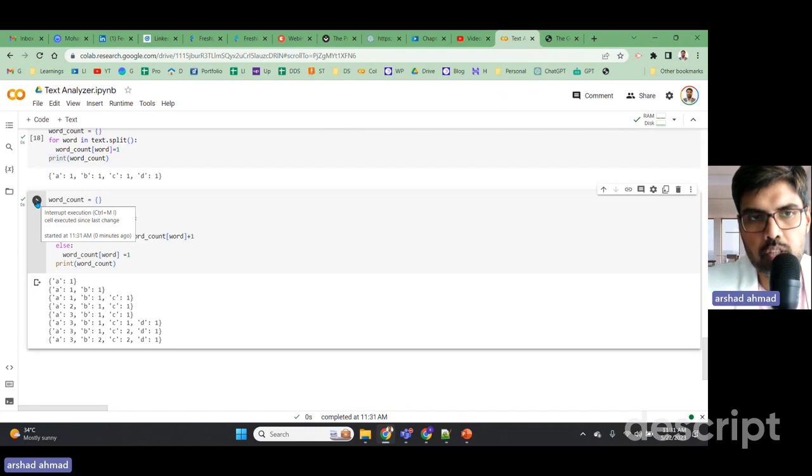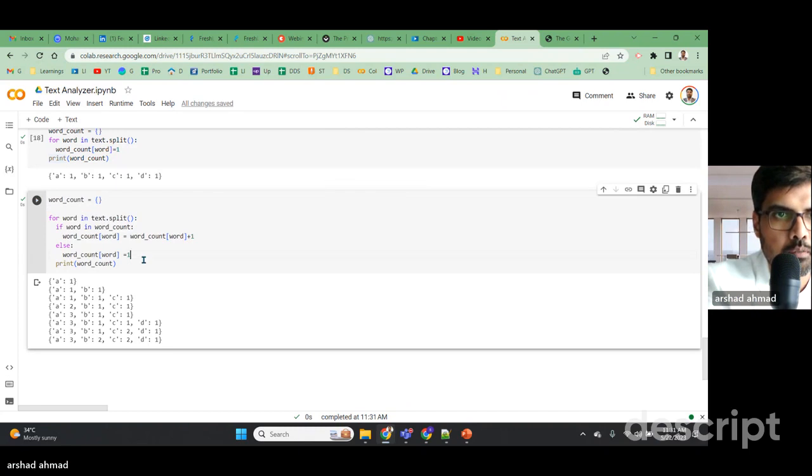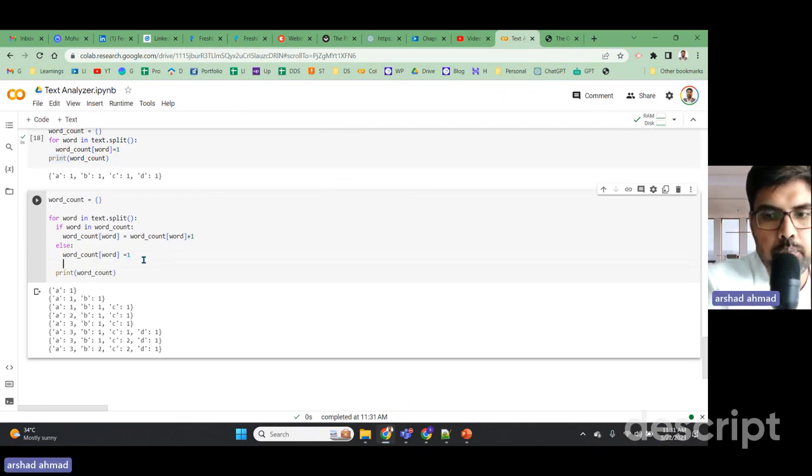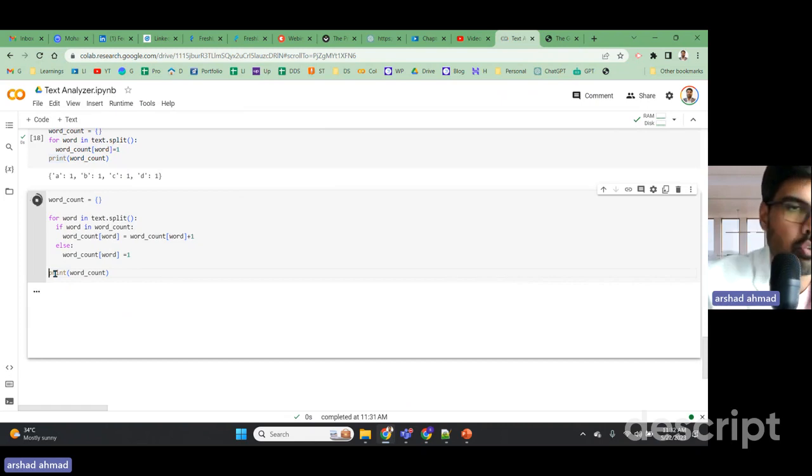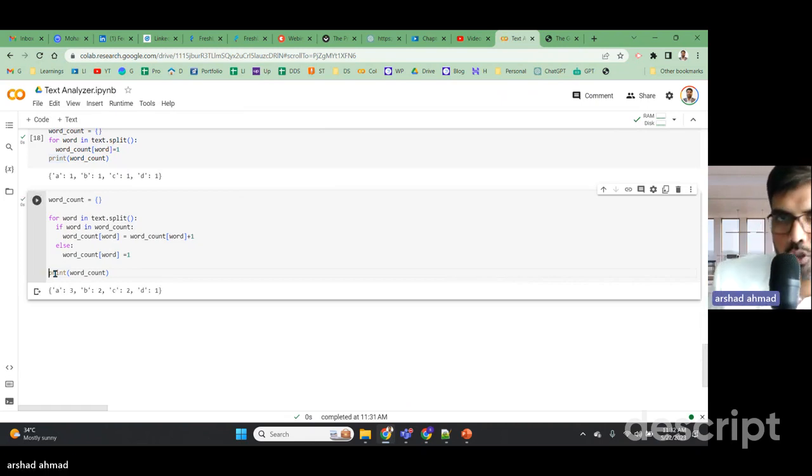So yeah, the print should be outside the if else statement, and it should be inside the for statement.